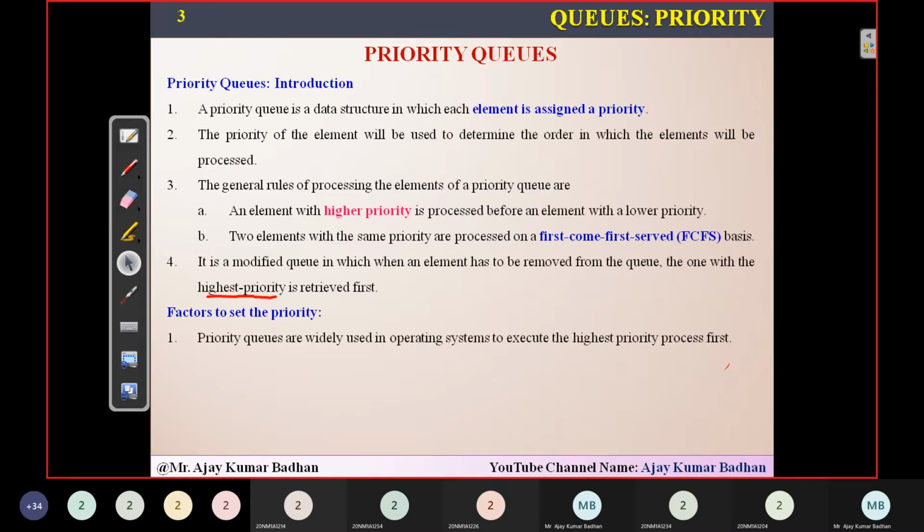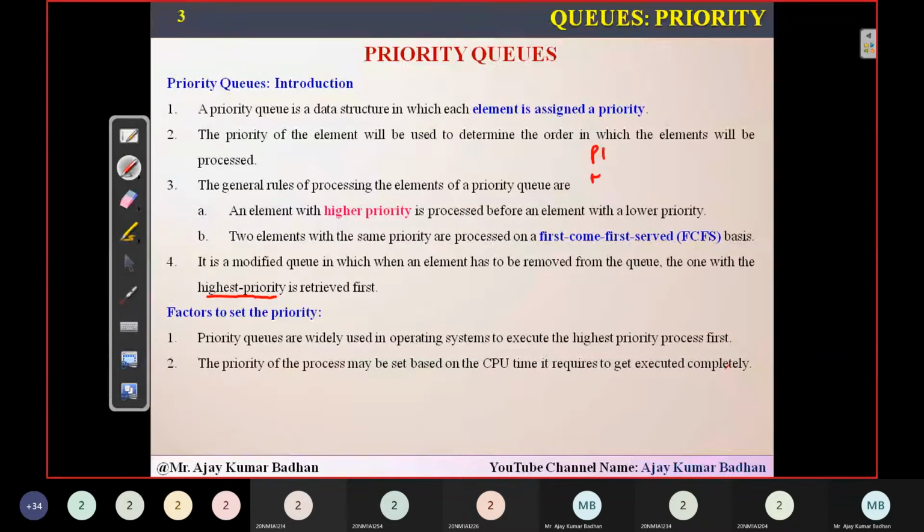What are the different factors here? Priority queues are used, okay, whatever I explained, I'm representing as a statement. So priority queues are actually used in the operating system. I told you, right? Different processes will be created, and based on that the processes will be doing their work. Now here, how to give the priority is also a consideration. I told you that P1 has the highest priority, P2 has the highest priority, P3 has the lowest. So how is the system actually deciding which process should be given highest and lowest? That depends upon different factors.